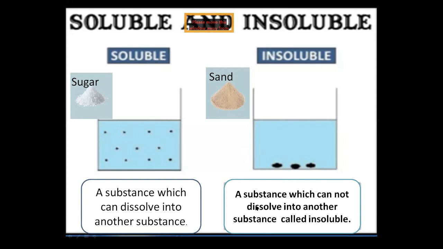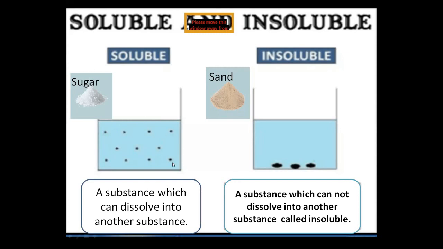Insoluble are those things which cannot dissolve, just like sand, rice, grains, stones. There are so many things which cannot dissolve, so they are called insoluble. Soluble, dissolve; insoluble, cannot dissolve. Okay, take the screenshot of it.